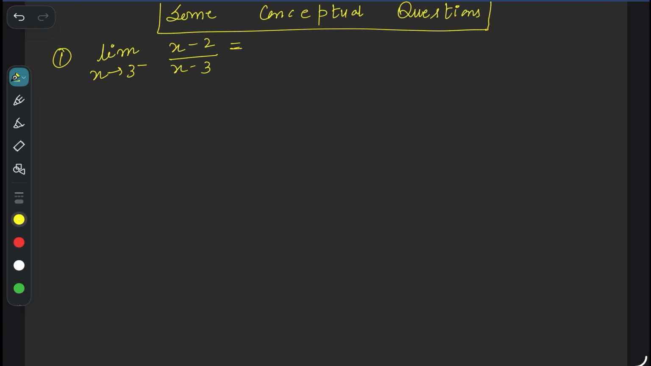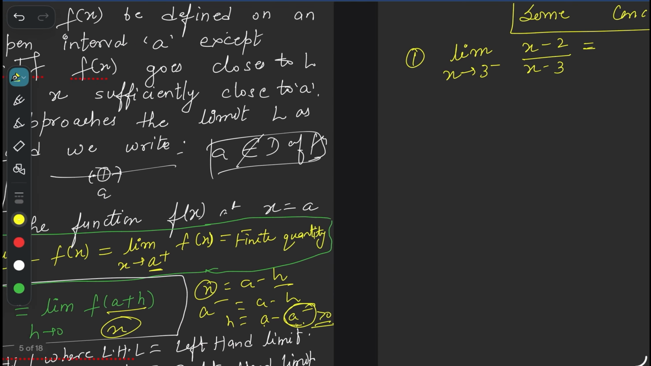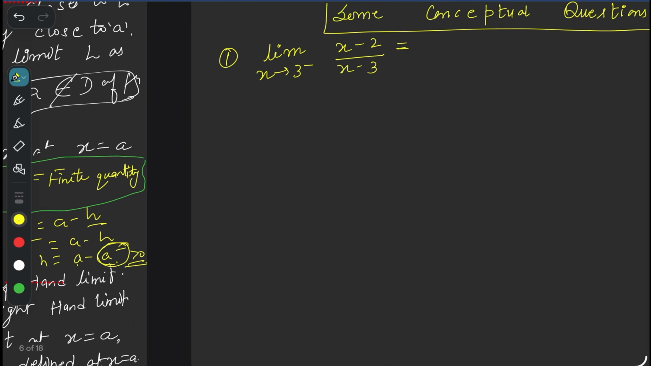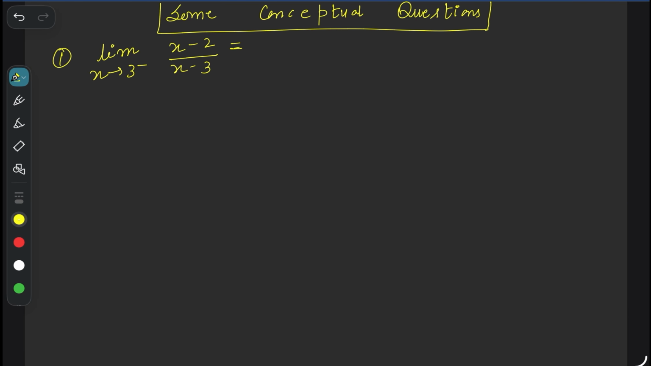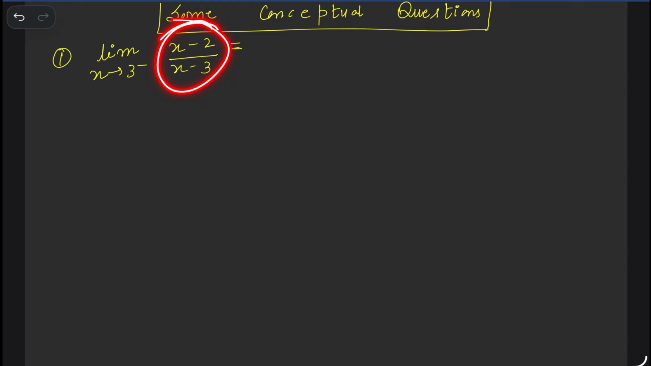By using left hand limit and right hand limit, we are going to discuss some conceptual questions. We already discussed two example questions, but now we discuss some more. First question is limit x tends to 3 minus. This is the function. We need to find where this function goes when x moves towards 3 minus.